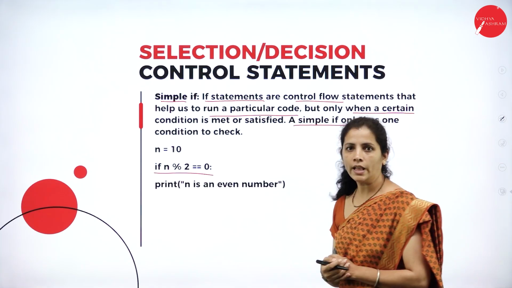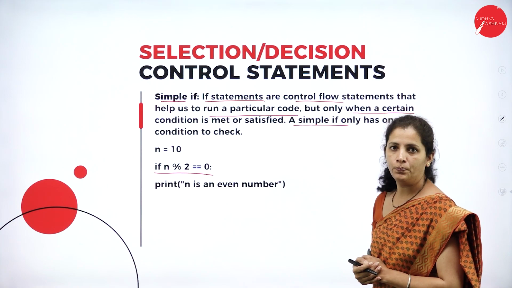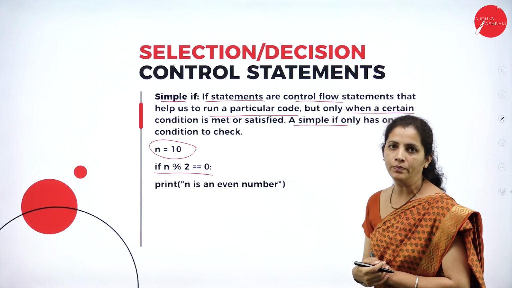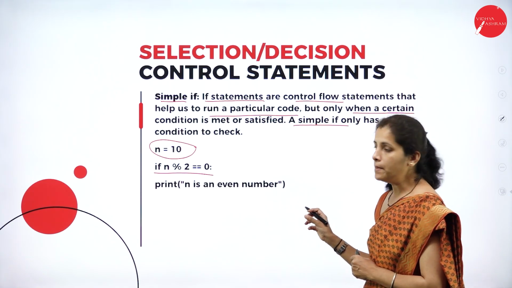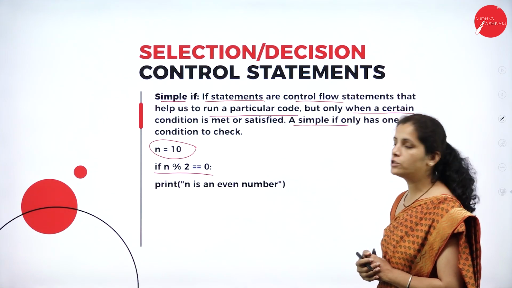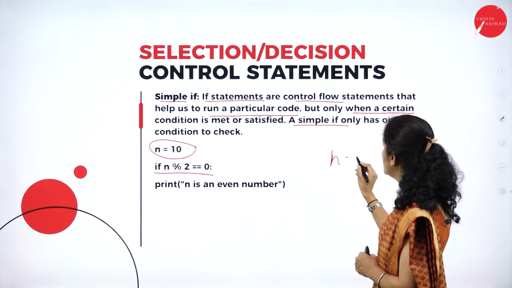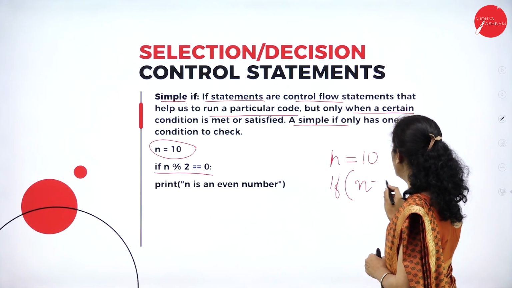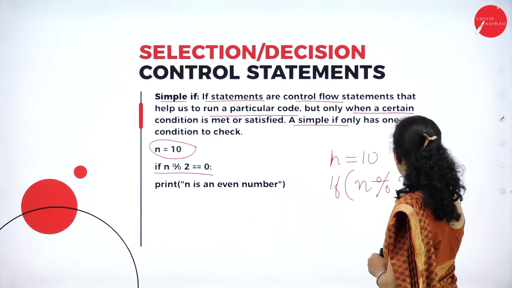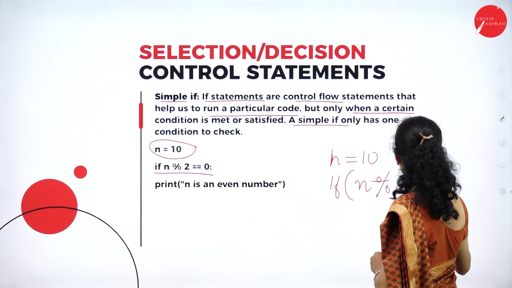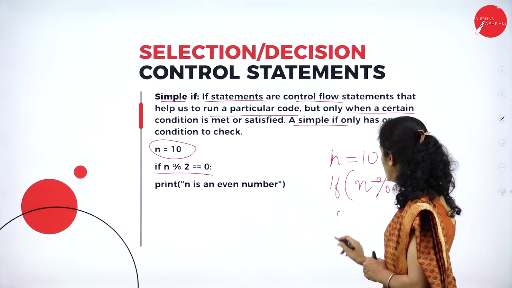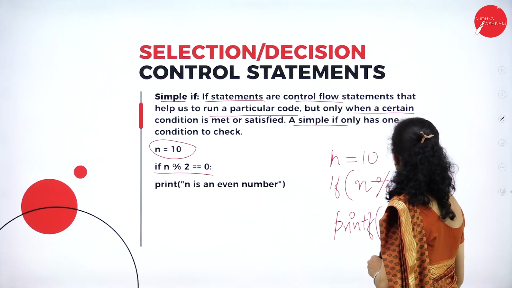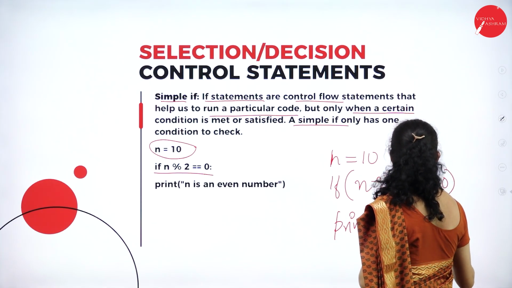See the syntax. If n mod 2. What is my n? n is nothing but 10. If I write the same thing in a C program, what's going to happen? n equal to 10, if n modulus 2 equal to 0, then printf n is even.